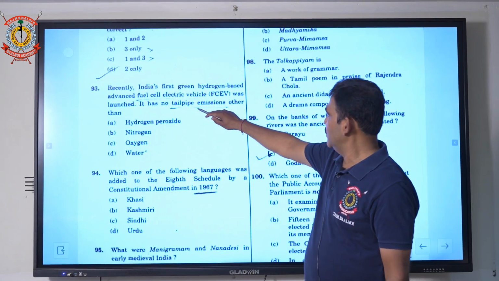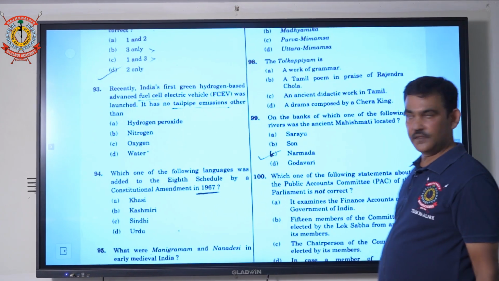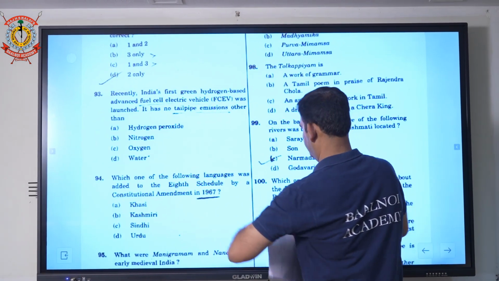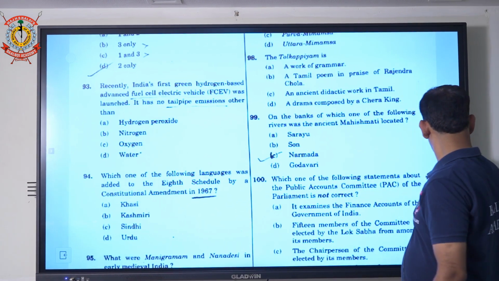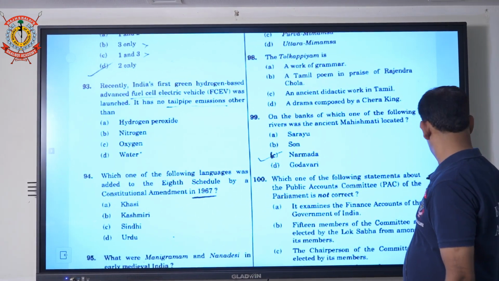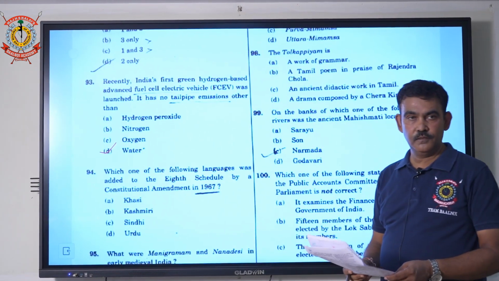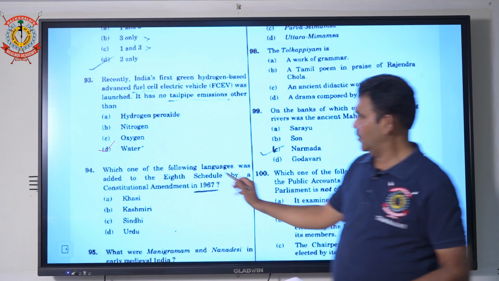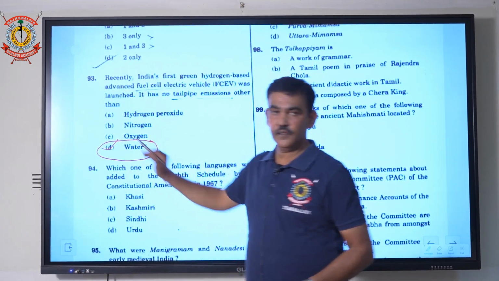It has no tailpipe emission other than water. Water is your correct answer. So correct answer is water.